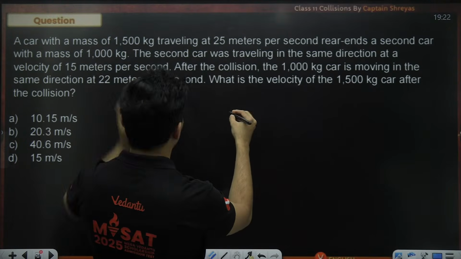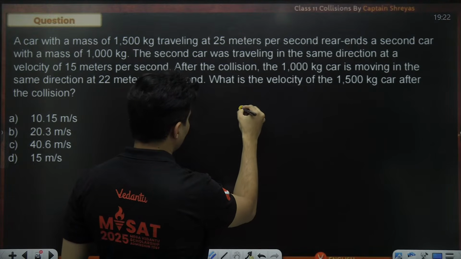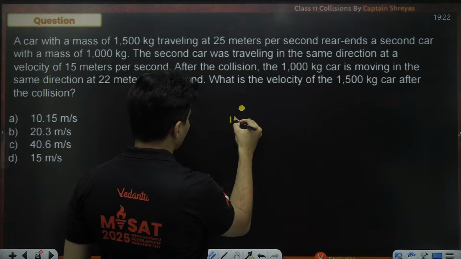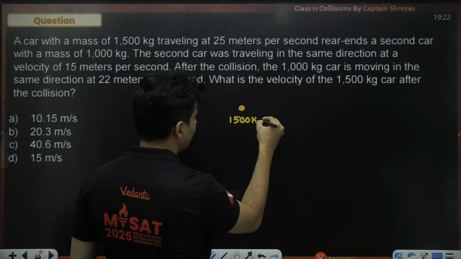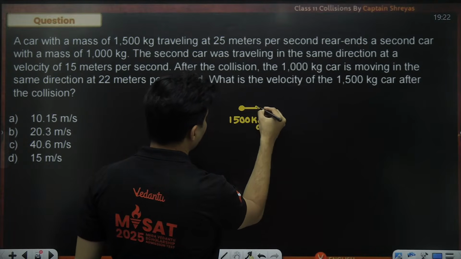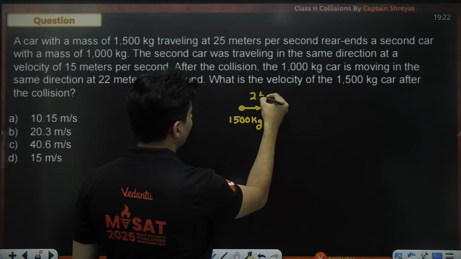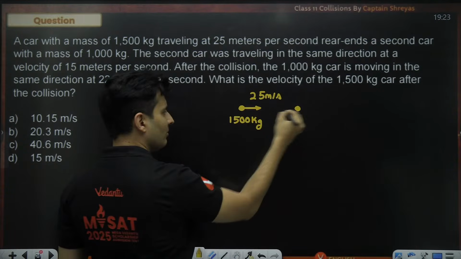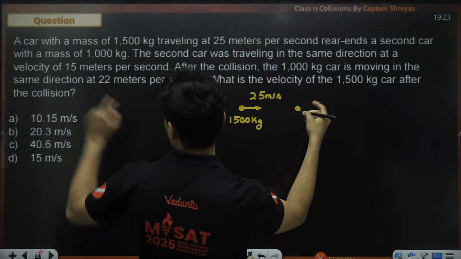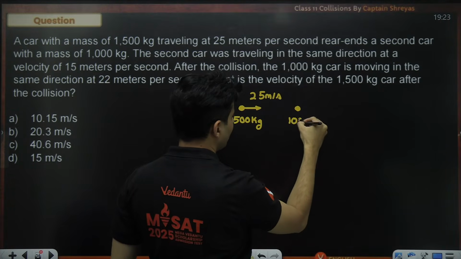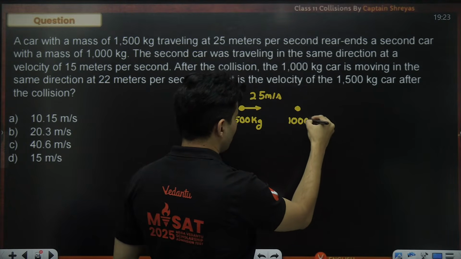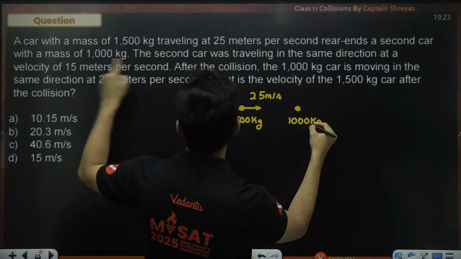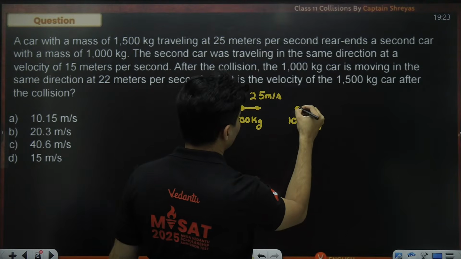We have a 1500 kg car, which was already moving with 25 meters per second. It rear ends, so it hits from behind, another car of 1000 kg, and it is traveling in the same direction at a smaller speed.